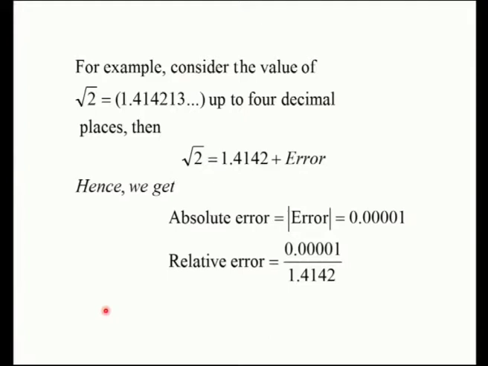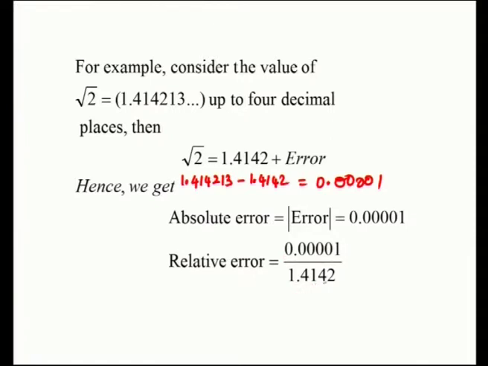For example, consider the value of root 2. Root 2 is 1.414213 up to 4 decimal places. Then root 2 is equal to, up to 4 decimal places, 1.4142 plus the remaining part, which is called the error. So, the absolute error is 1.414213 minus 1.4142, which goes like 0.00001.